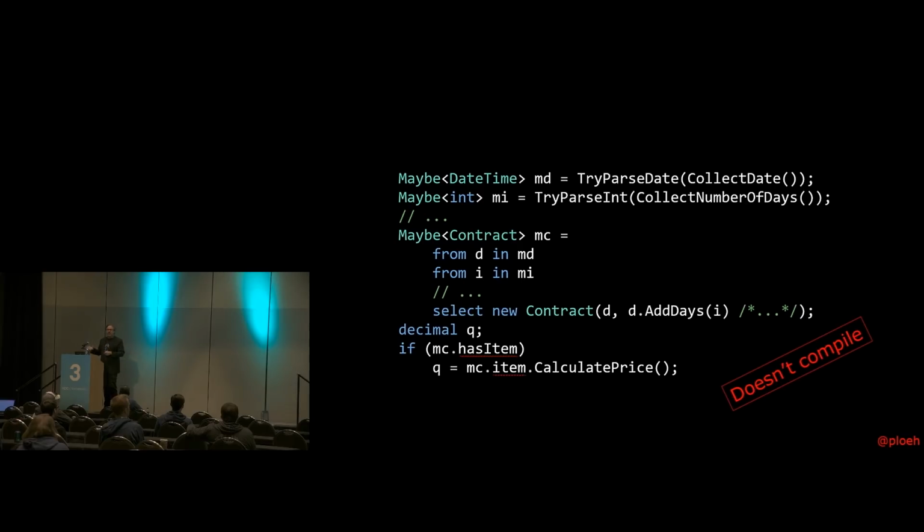Again, this style of programming is brittle, because what happens if has item is false? Then what's going to be the value of Q? Is it going to be 0? Do you want to run the risk of actually showing the customer a 0 price on the application they're interacting with? Or there could be all sorts of other issues that result from this style of programming. So you're not supposed to do that, and that's why I designed the maybe API so that this is not possible. These has item and item exist, but they're private class fields, so you can't access them from the outside, and that is by design.